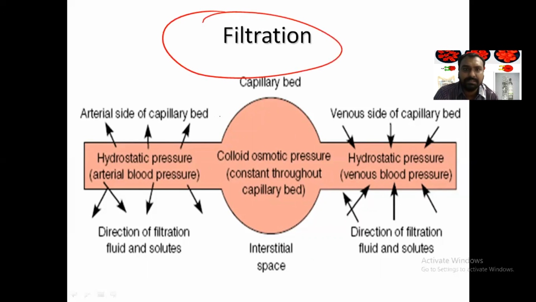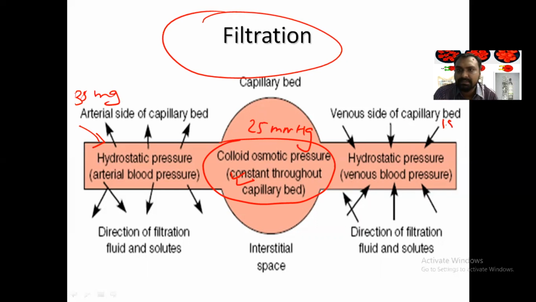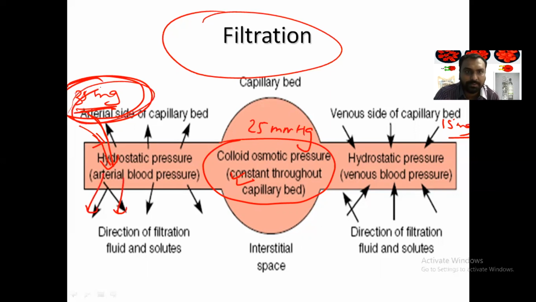Now, what is filtration here? Colloid osmotic pressure is constant, around 25 millimeter mercury. At the arterial side, the pressure is around 35, and at the venous end, it is around 15 millimeter mercury. So at the arterial end, whatever pressure is more, there is an escape of fluid. With 10 millimeter mercury of net pressure, water is released at the arterial end.